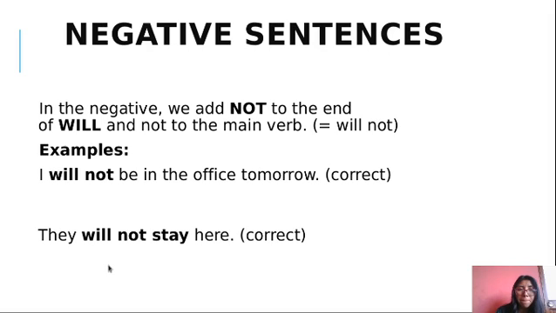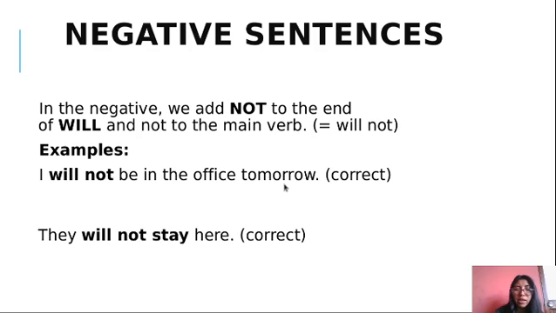We are going to check negative sentences. In the negative, we add not after will, before the main verb. It means will not. That is the way you form negative sentences. Here you have some examples. I will not be in the office tomorrow. So you use the subject, will plus not, the verb in base form, and the complement.